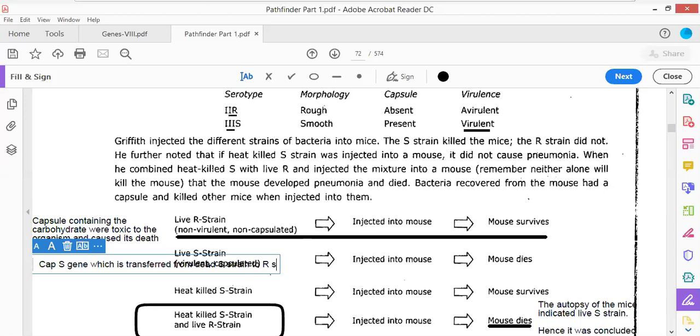I'm organizing it out. Just wait for a second. I'm organizing this out. Okay, now you can see.